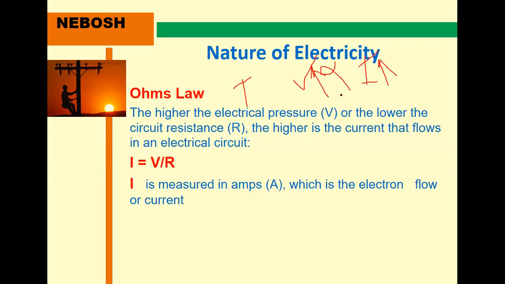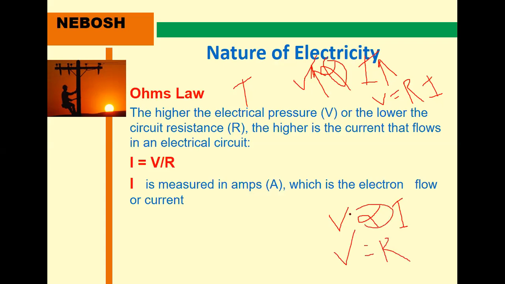Therefore, if you remove the proportionality sign, you use an equal sign with a proportionality constant, that is R. I will tell you once again, V is proportional to I. This is known as the proportionality constant. Voltage increasing means current also increases. Therefore, if you introduce this proportionality constant, V equals R into I, V equal to R times I. R is known as the resistance.